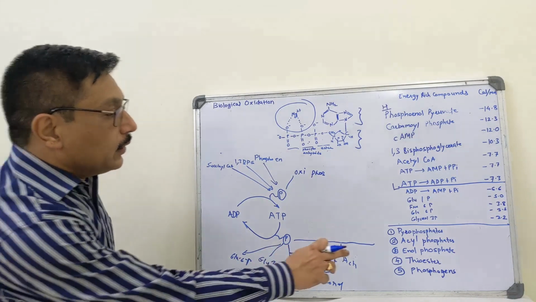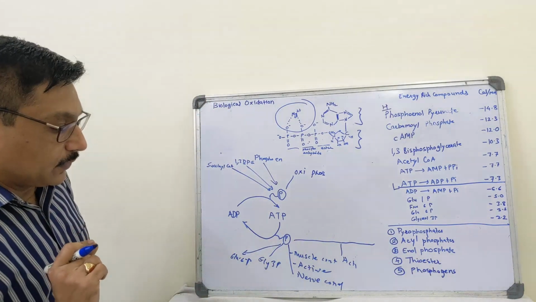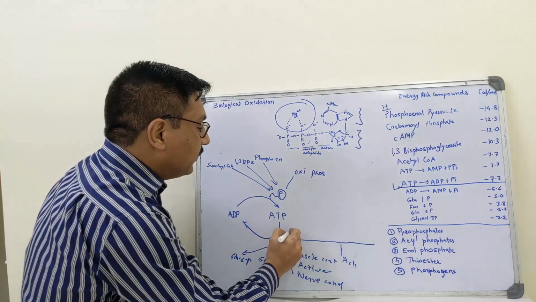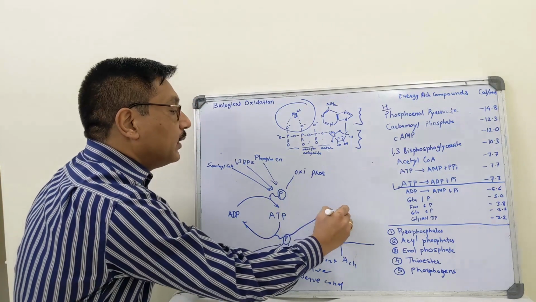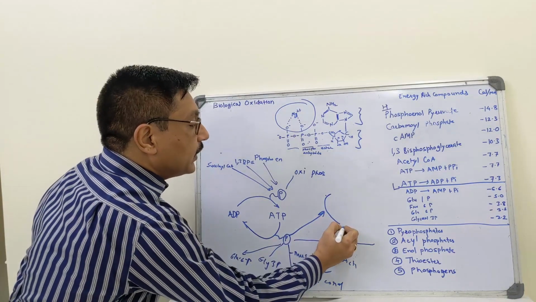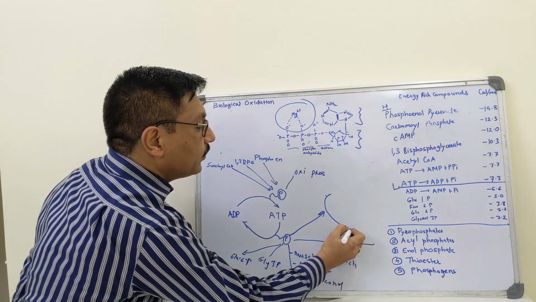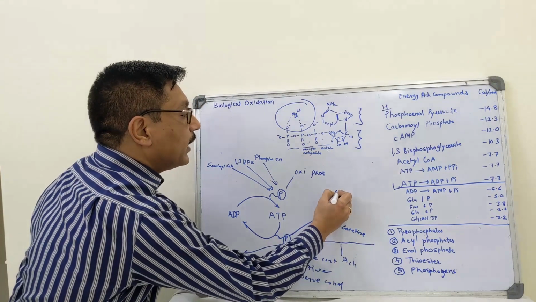Now, we have seen phosphogens are storage form of energy. So, this phosphate group, when available, it is stored as, in case of vertebrate, creatine is converted to creatine phosphate.